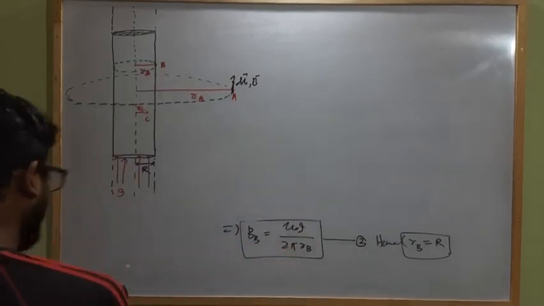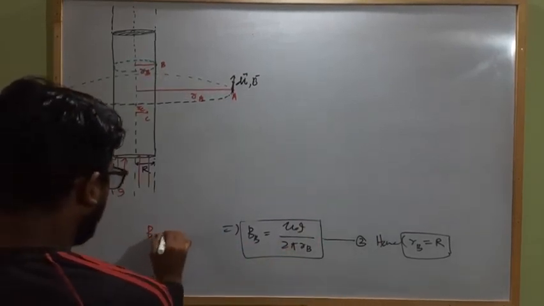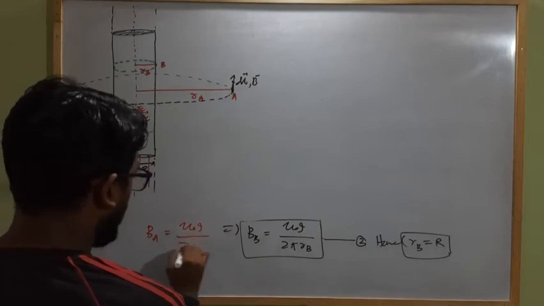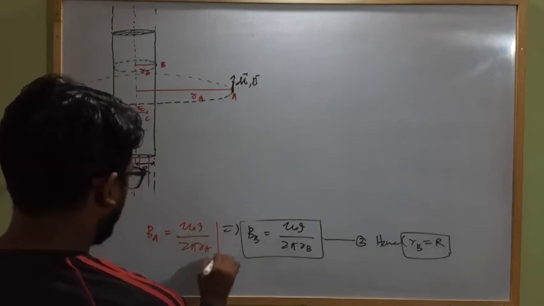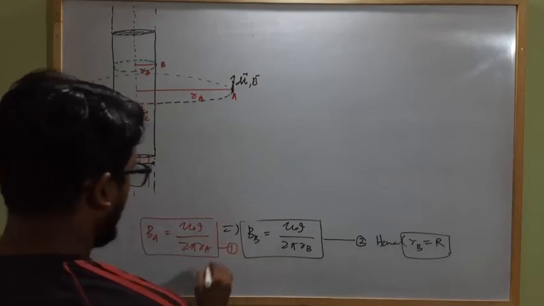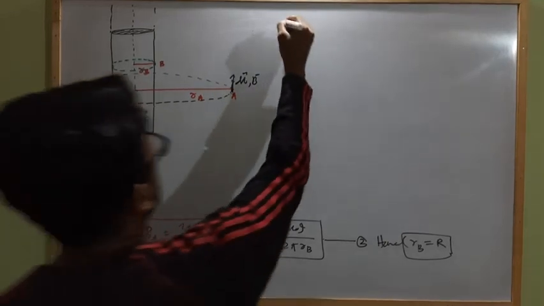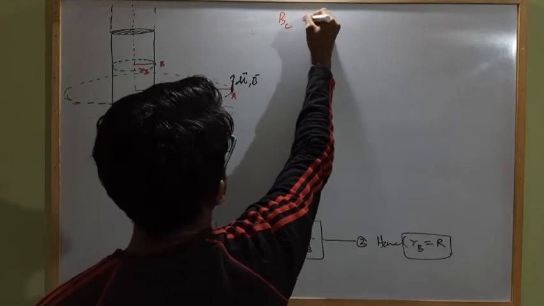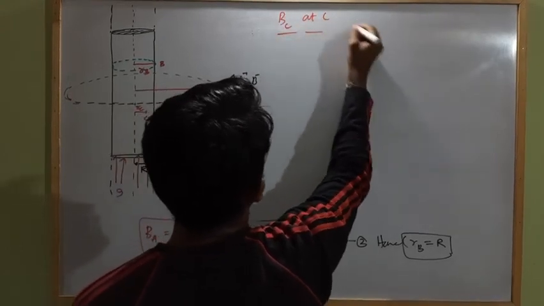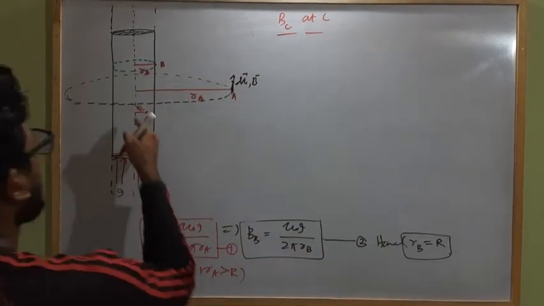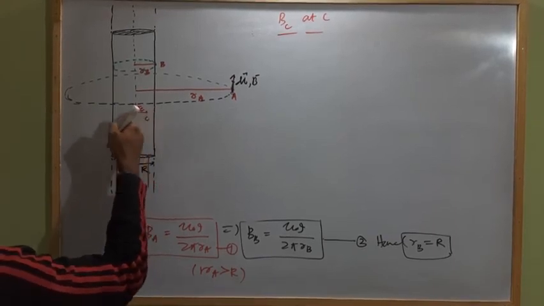I am just writing here, B at A is how much? Mu naught I by 2 pi RA. This is equation 1, and RA is greater than R. So now we have to find out B at C, BC. Here RC is a point which is inside the current carrying conductor.